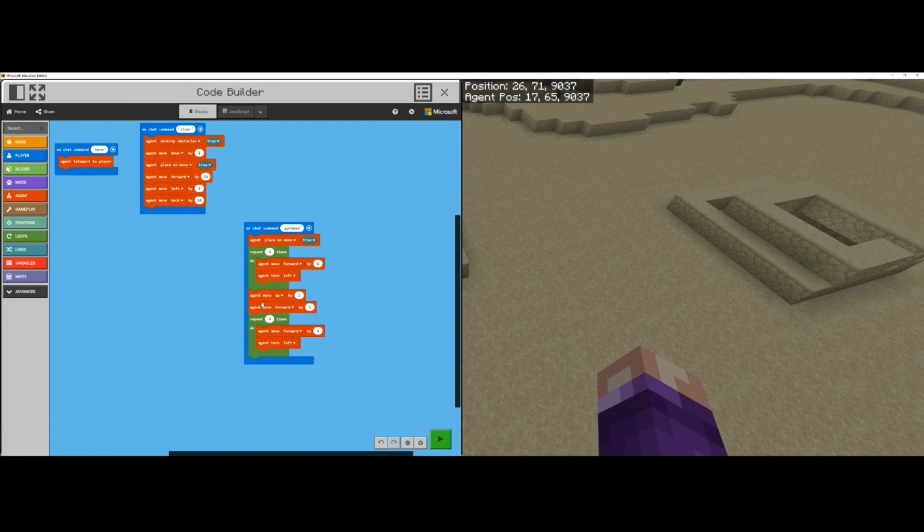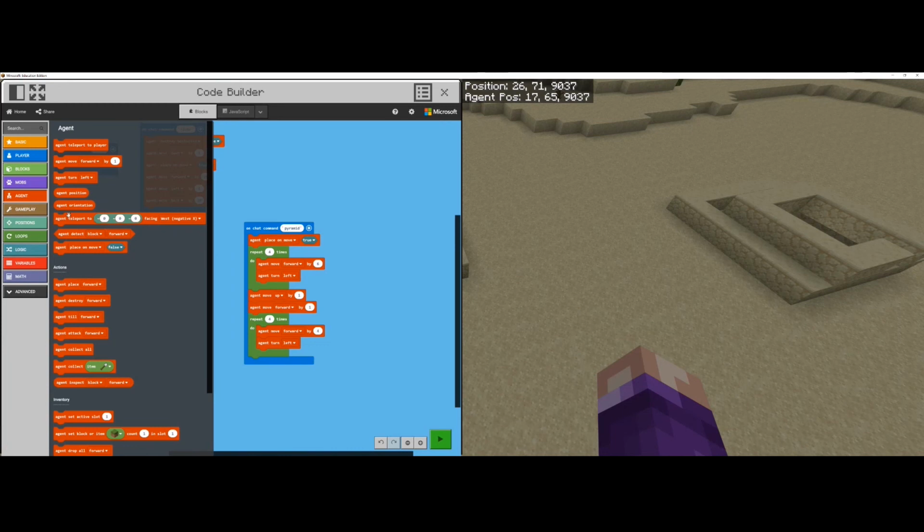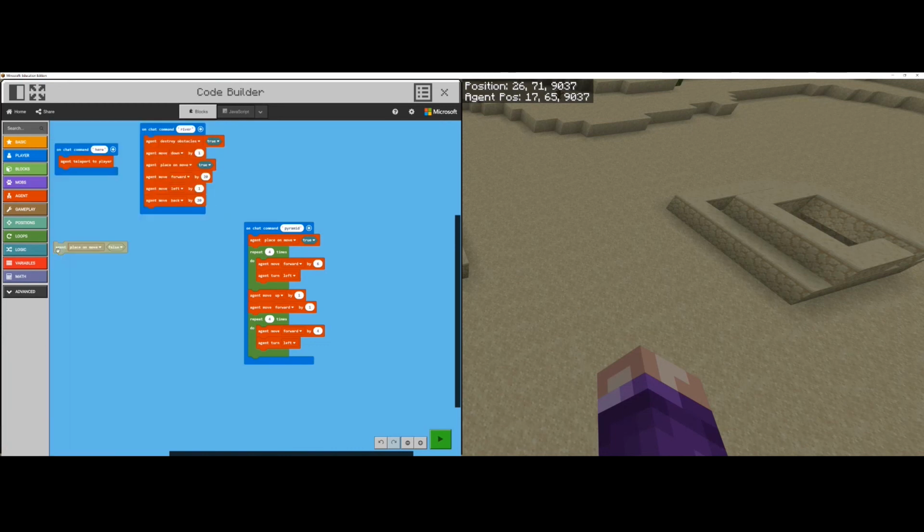Because when they move up one, that's okay, because they're filling the space where they would have been standing. But then when they move forward, we don't want them to place a block. So why don't we turn off, so put it in here and say place on move false and see if that works.